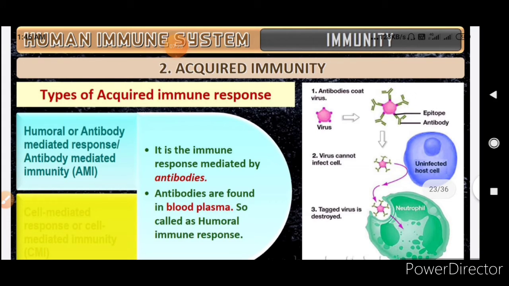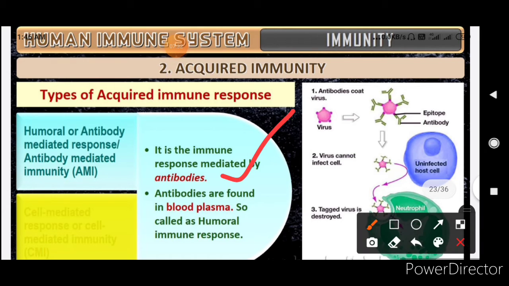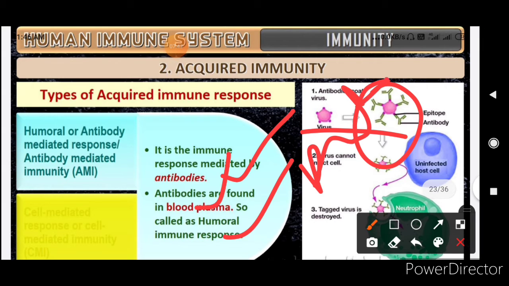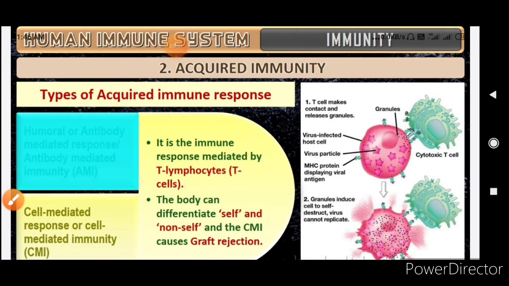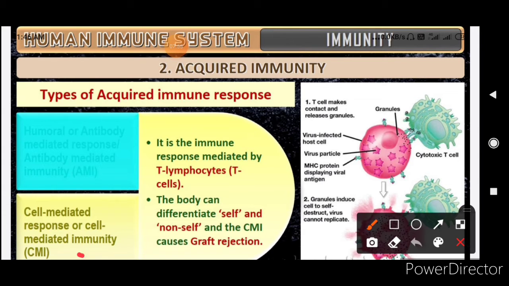Okay, now humoral or antibody mediated immune response, it is the immune response mediated by the antibodies, and antibodies are found in blood plasma, so it is called the humoral immune response. So 2 types of immunity are there, humoral and cell mediated. In acquired immunity, antibody will be formed, and this antibody is formed in the blood, so it is called humoral immune response.